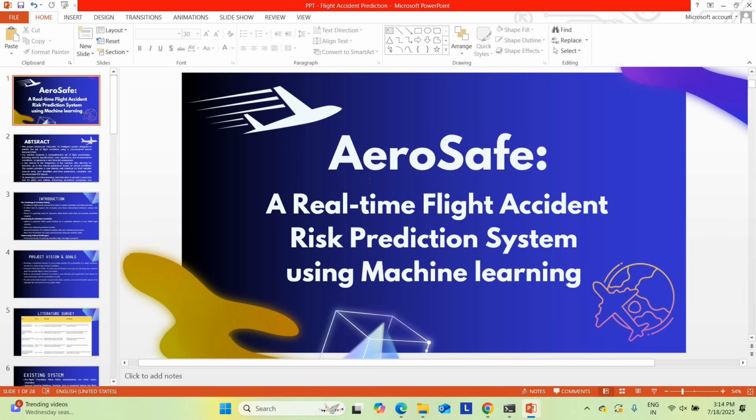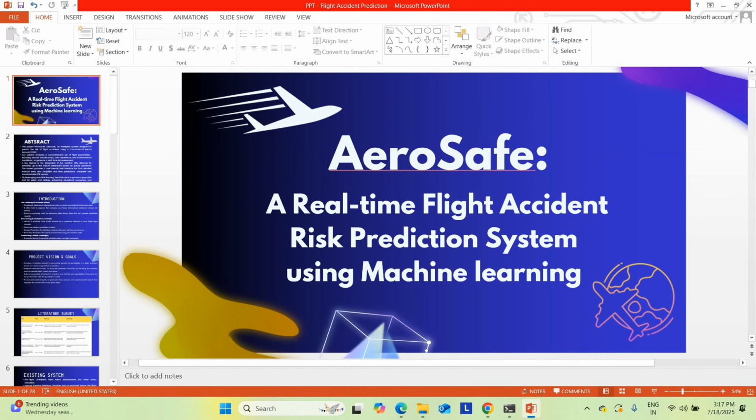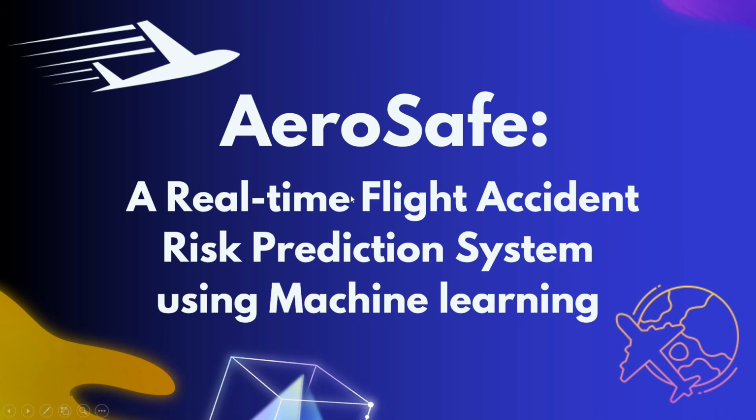I can explain the project PPT now. The project is titled AeroSafe: Real-time flight accident and risk prediction system using machine learning. Basically, this is our proposed system. It is used to predict the accident before the takeoff itself. Once we are flying or the accident has happened, it will not be useful. So before the takeoff itself, this project will predict the accident.